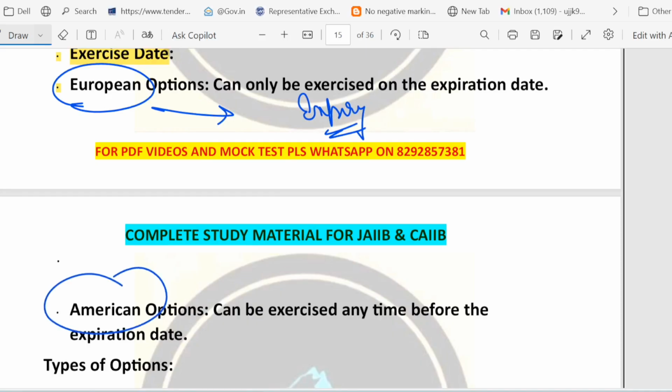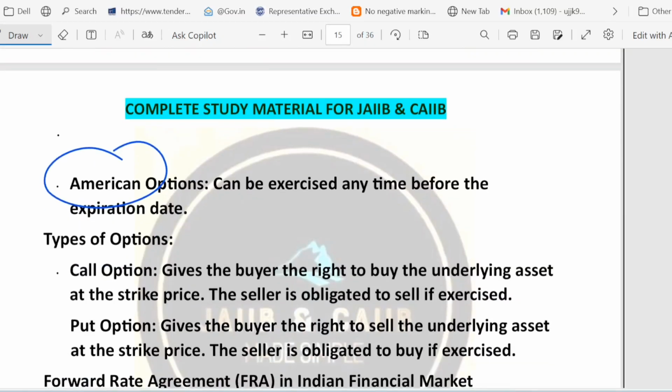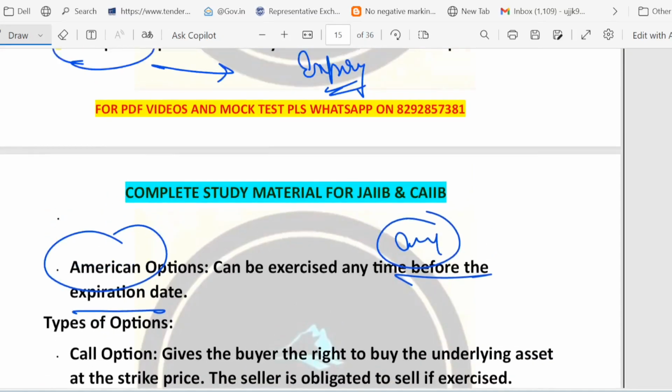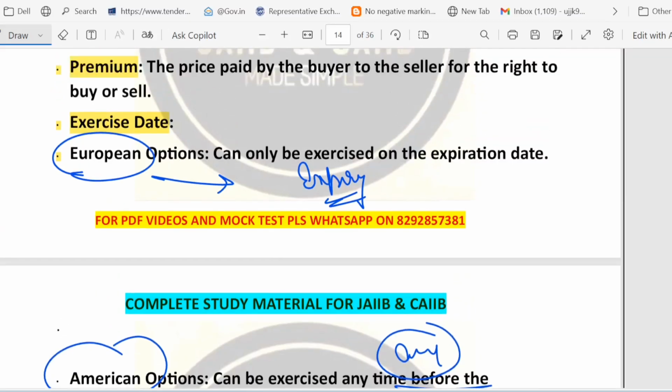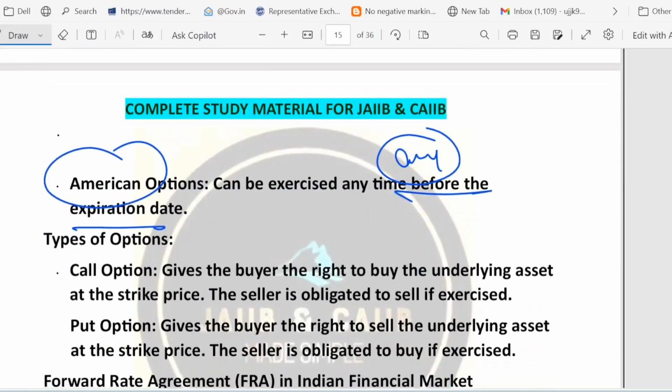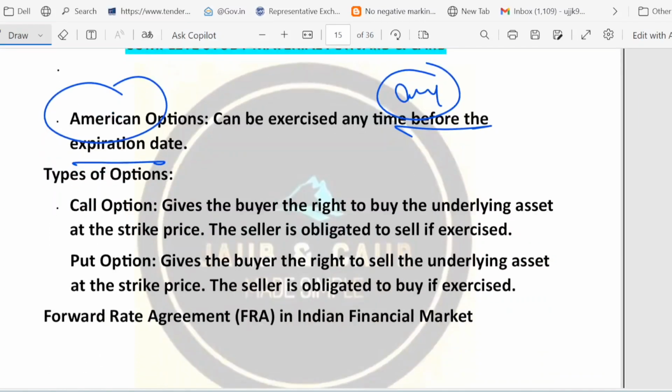What about American option? An American option can be exercised anytime before the expiry. So A for American, A for any. Just remember one thing, and you can easily remember the other. E for European, E for expiry, so they can be exercised at the time of expiry only. And an American option can be exercised anytime before the expiry. That's the difference.